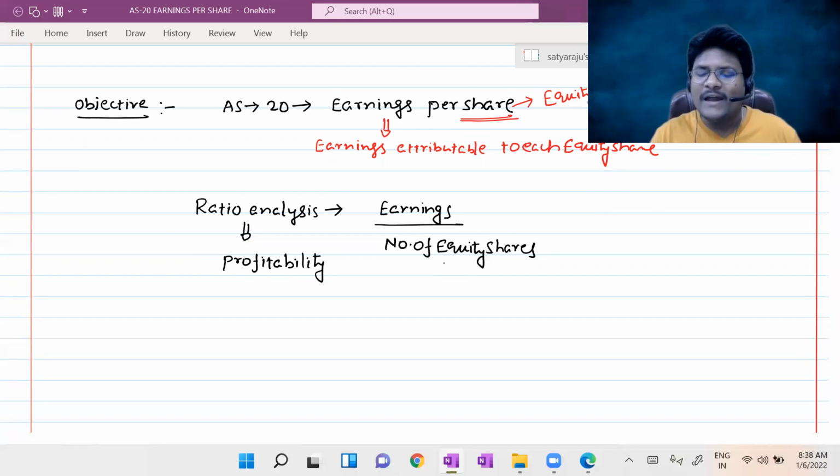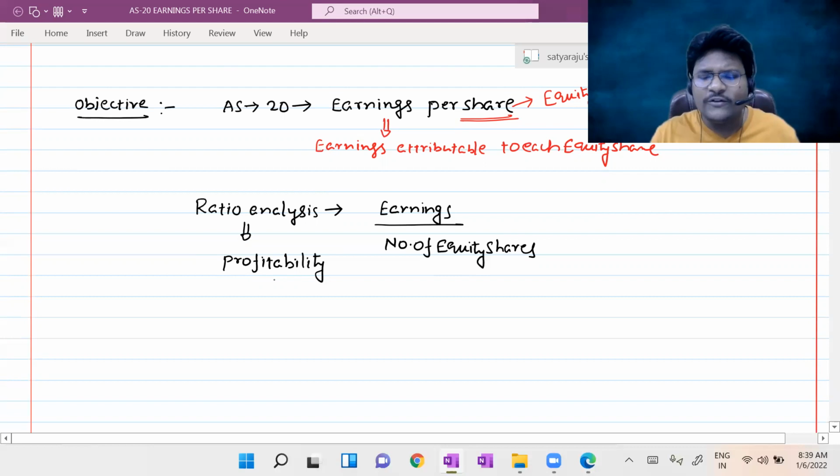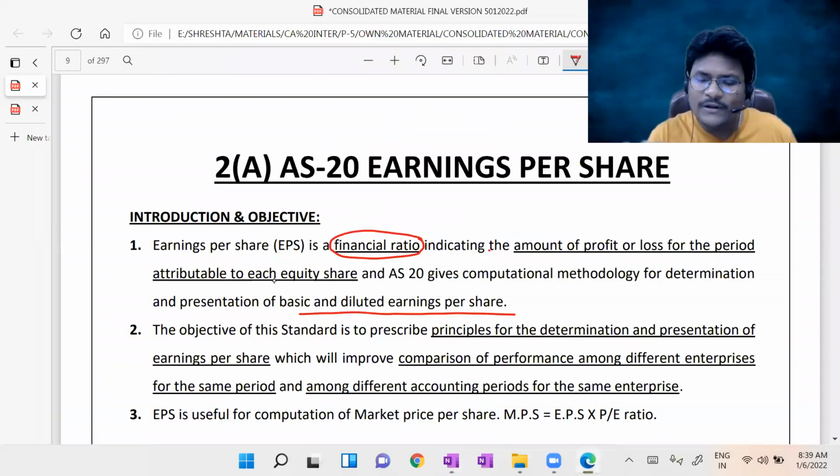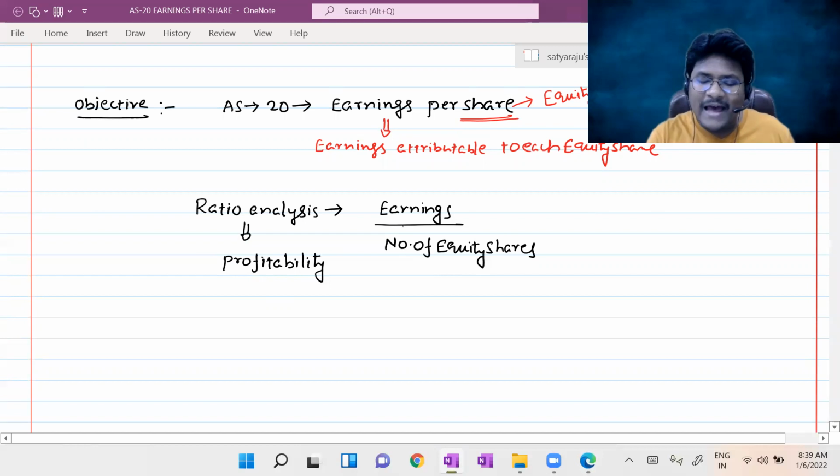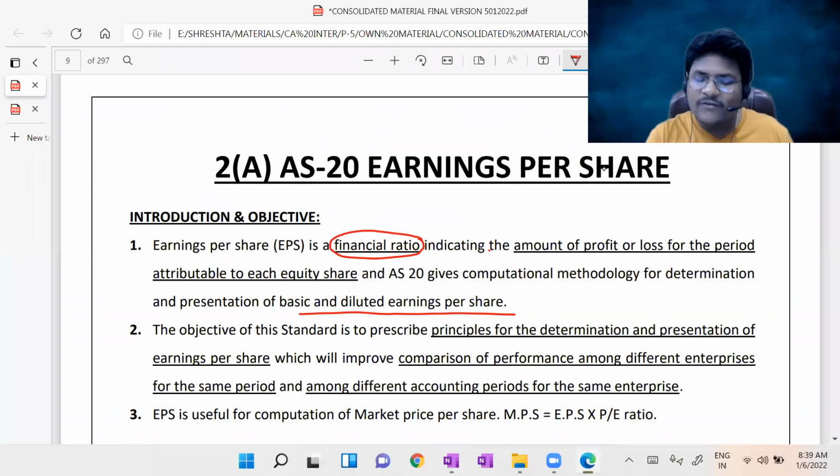That's why it is termed a clear-cut profitability ratio. A profitability ratio is a financial ratio, so that's why they used the term financial ratio. Now, hope you understand. EPS is a financial ratio indicating the amount of profit or loss attributable to each and every equity share. This is the first and foremost objective.